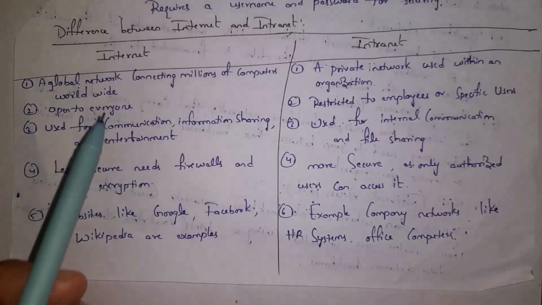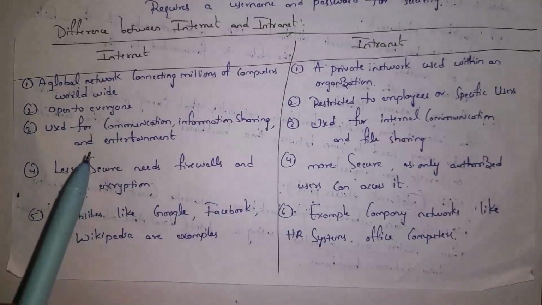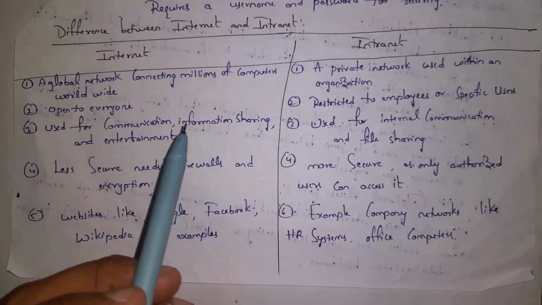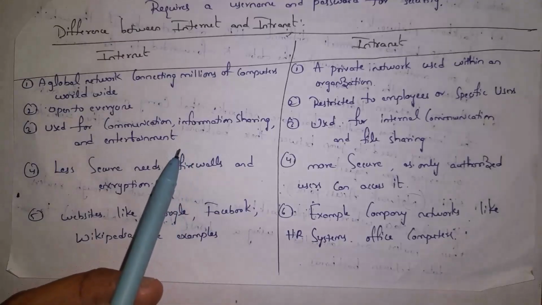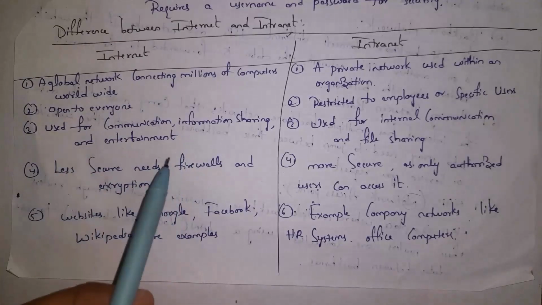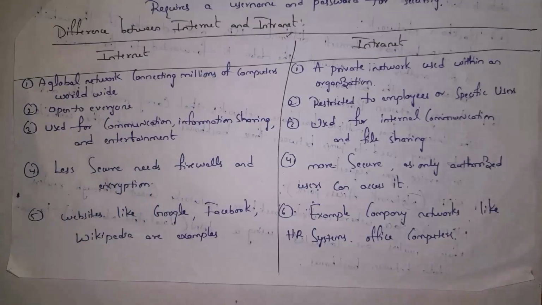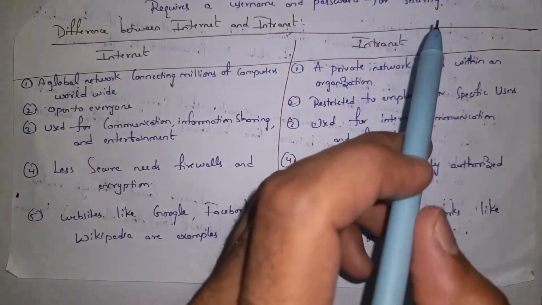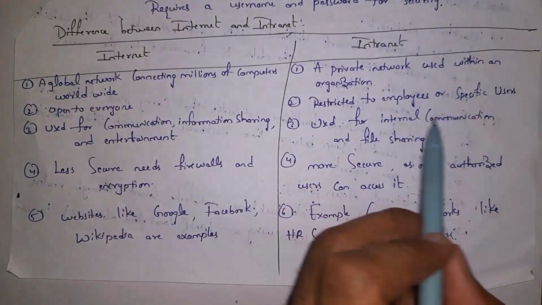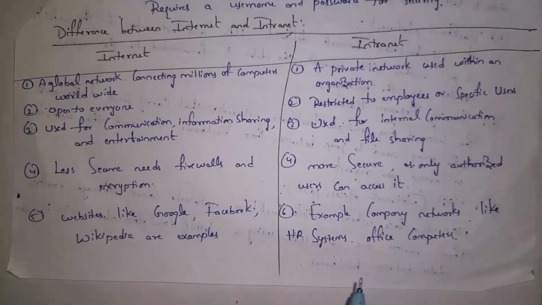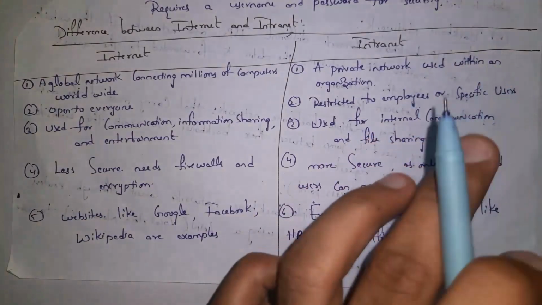Mainly we use internet for communication, like to do phone calls and video calls, and for information sharing, like we can share files, songs, etc. And also for entertainment, like in order to watch YouTube videos, in order to access Facebook, Instagram, etc. We will use internet. Whereas we will use intranet for internal communication and file sharing. Guys, only company employees can talk to each other, and only company employees can share files. This is the meaning of internal communication and file sharing.